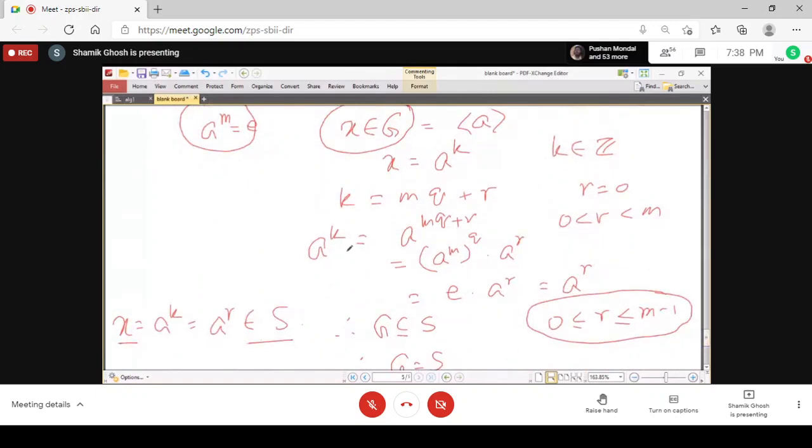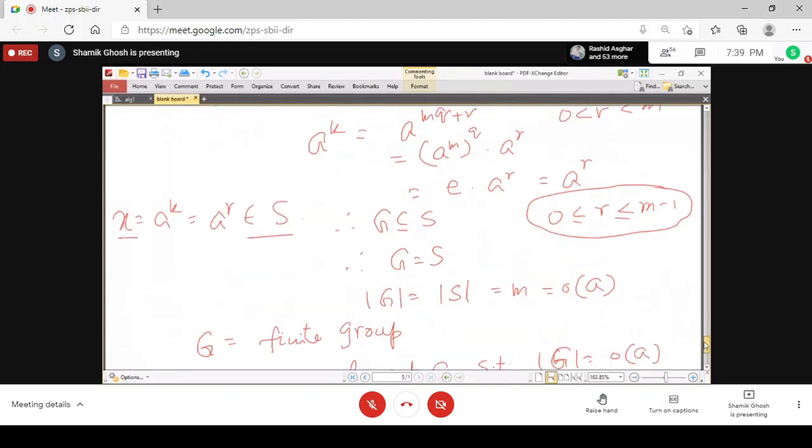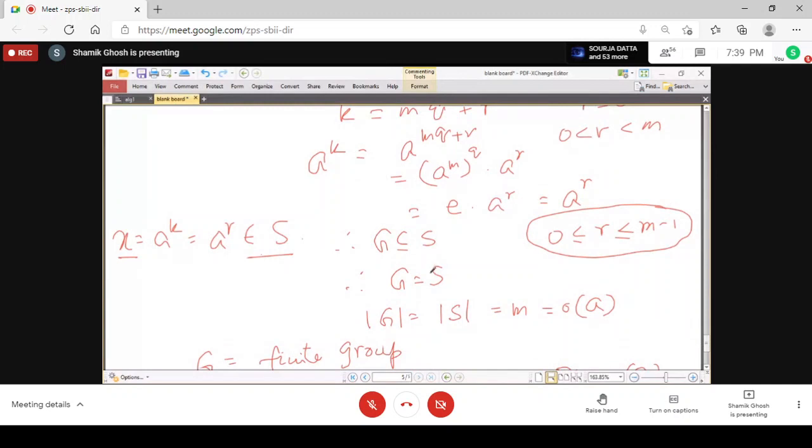And then we take any element of the group, and by division algorithm we have shown that since A to the power M equal to E, it is repeating. So by this repetition we get that ultimately it is equal to some power of A, whose power is lying between 0 to M minus 1. That is, this is basically the whole group. So the number of elements of the group is the order of A.